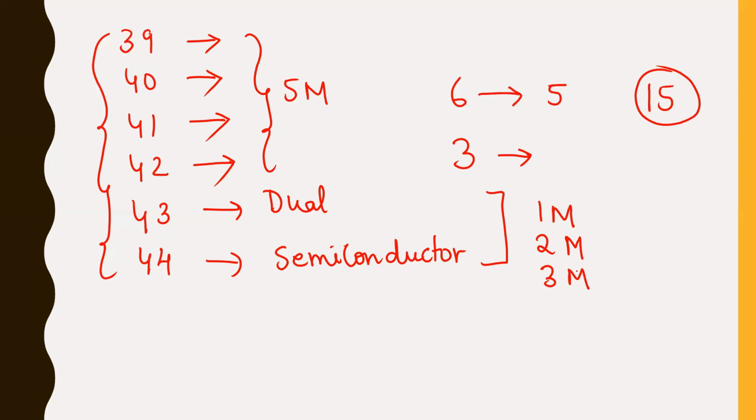For dual nature and semiconductor, anyhow, I have to study the 1 mark question, the 2 mark question, the 3 mark question. Yes or no? So by default, I am automatically preparing for the 5 mark questions of this chapter. That's the beauty, that's the trick and the tip I'm giving you. You need not struggle for the chapters dual nature and semiconductor at all.